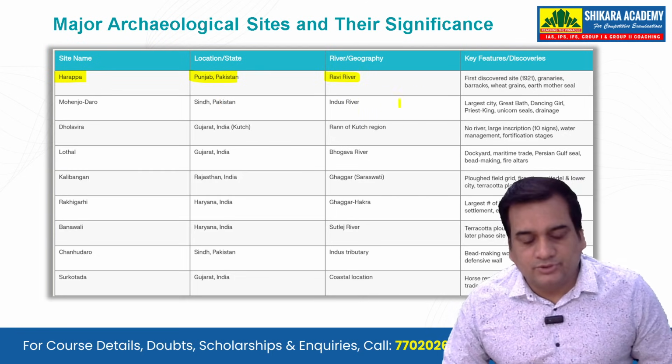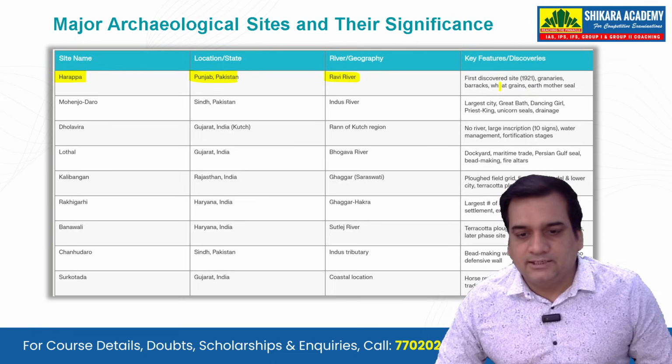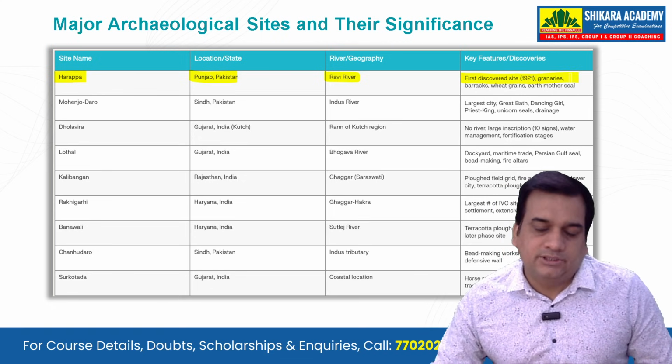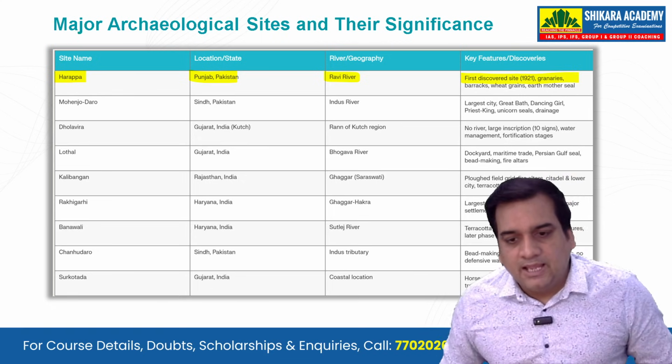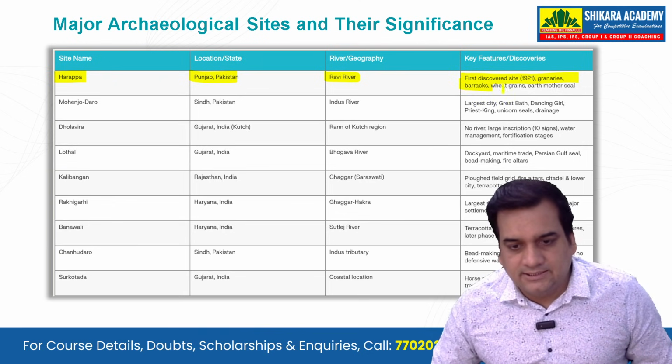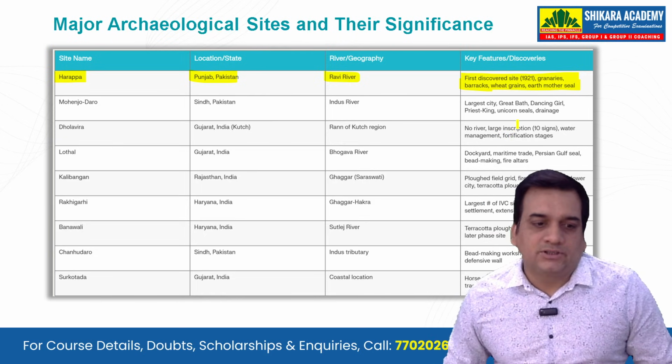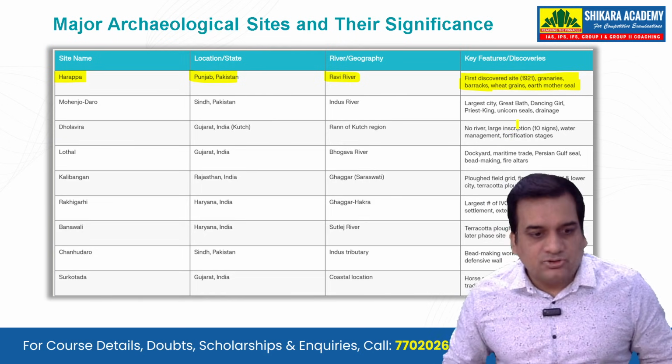The river that was there, that is Ravi River. And if you see the key features, first discovered site, that's why we also say the Indus Valley Civilization as the Harappan civilization. There were granaries, there were barracks, wheat grains. Also, the Earth Mother seal was found from Harappa. And so on and so forth.